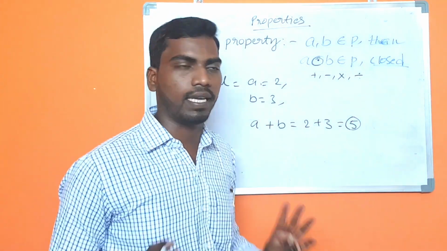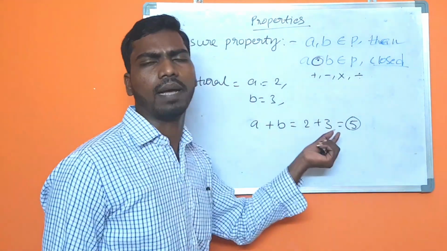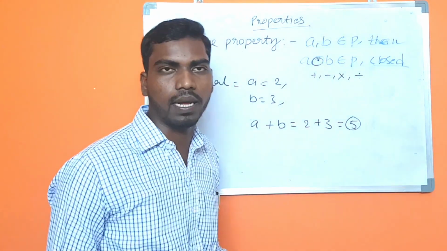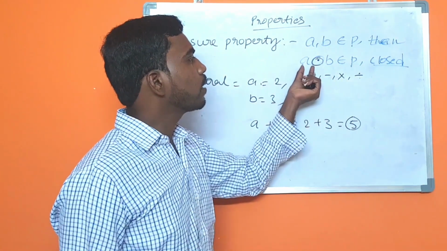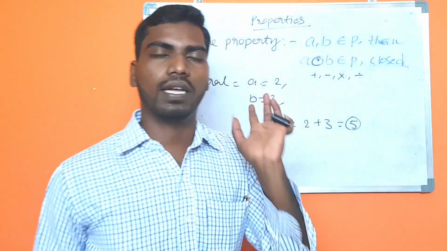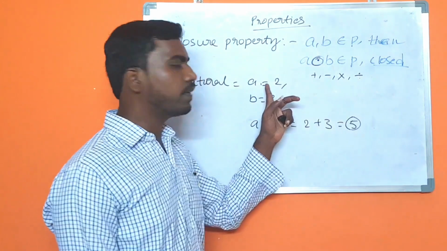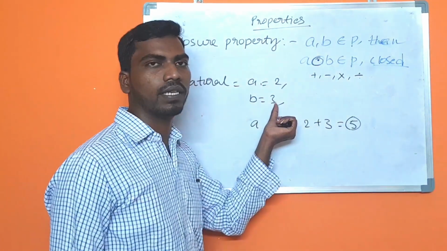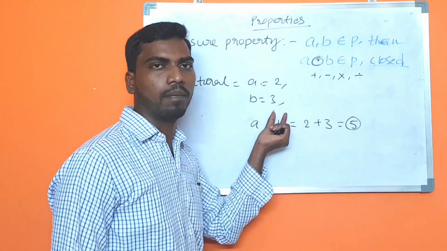Now we can say that if A, B are natural numbers, then A plus B is also a natural number. A equal to 2, B equal to 3, both are natural numbers.